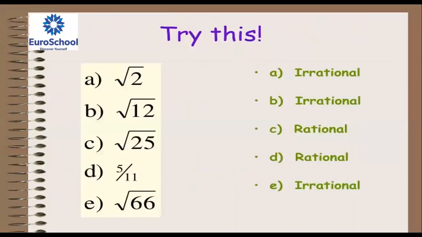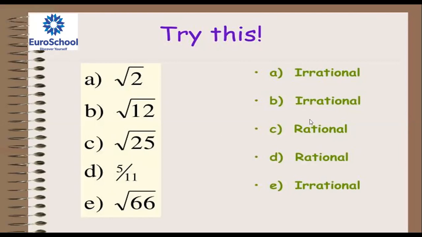Now, you all understand what is terminating and what is non-terminating, repeating and non-repeating. When you are doing the exams, you will get answers like this. Root 2 we cannot express as a rational, that's why it is irrational. Root 12 is irrational.